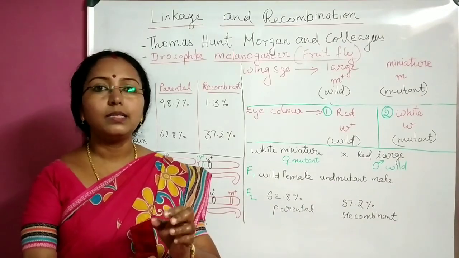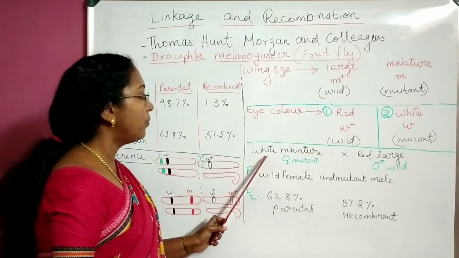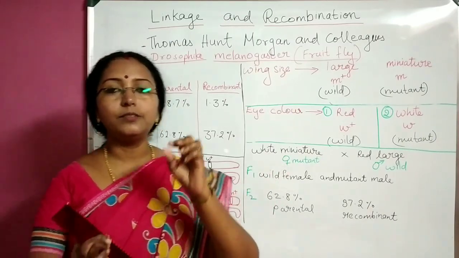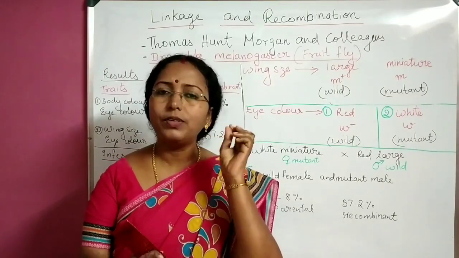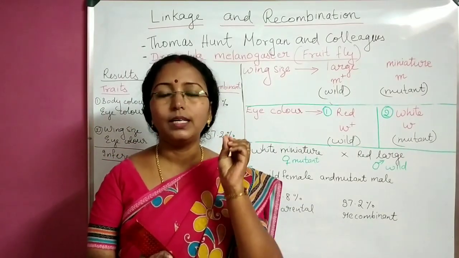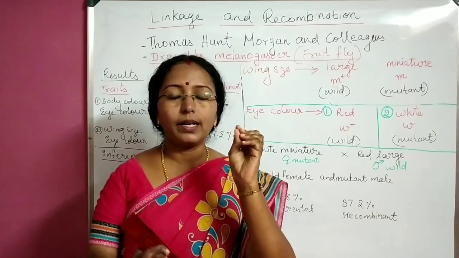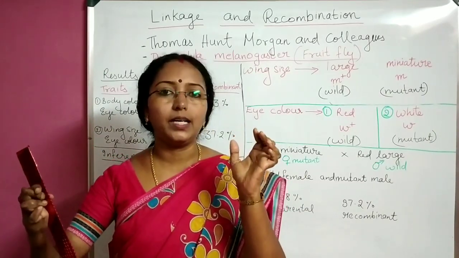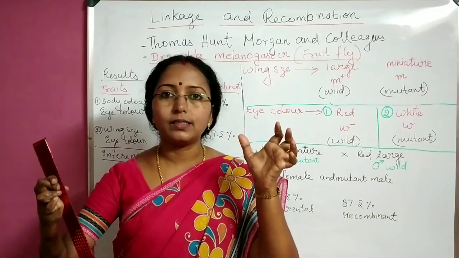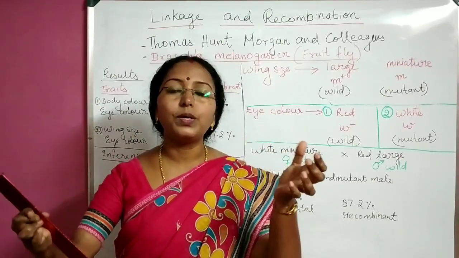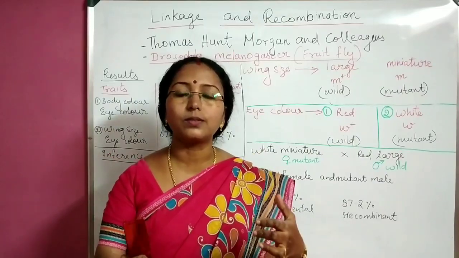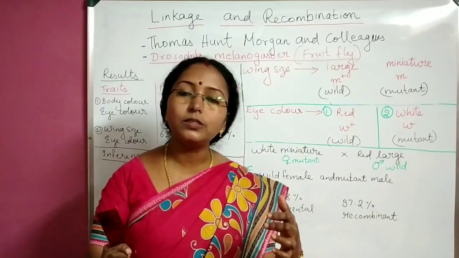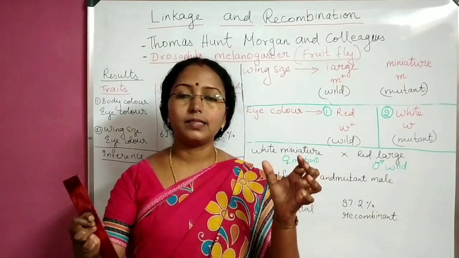See, parent that we have taken is white eye color miniature wing. That means imagine a fruit fly having white eye color and very small wings. Okay, that is one character. Another character, they had large wings and red eye color. So these are the parental characters. These parental characters were there in the F2 generation also. About 62.8% of the fruit flies had this character.